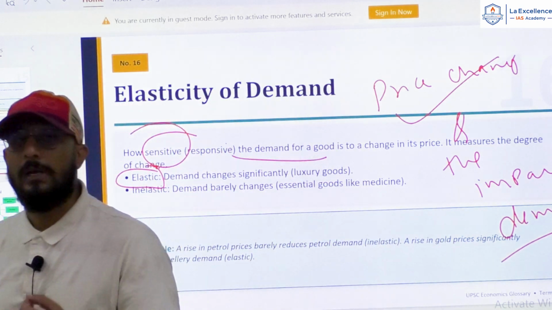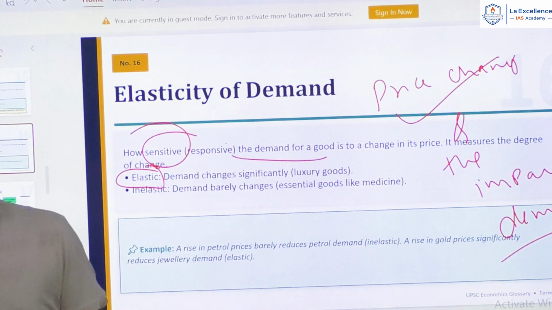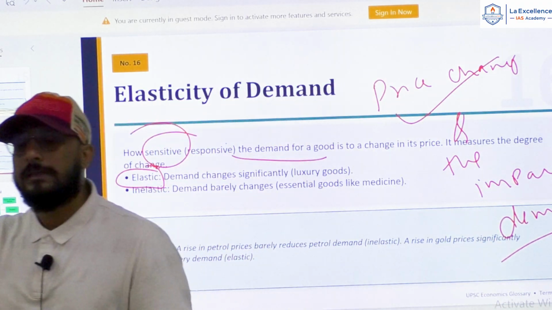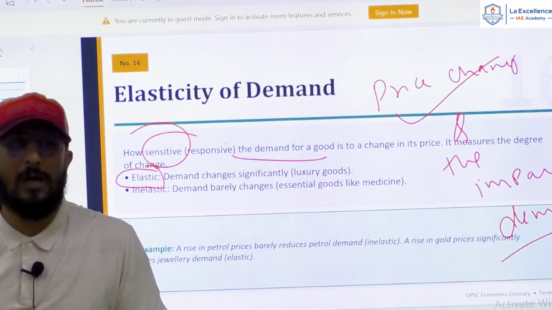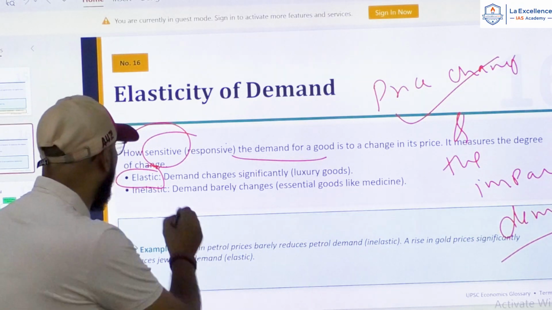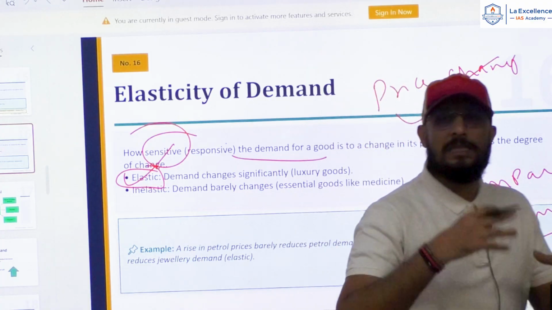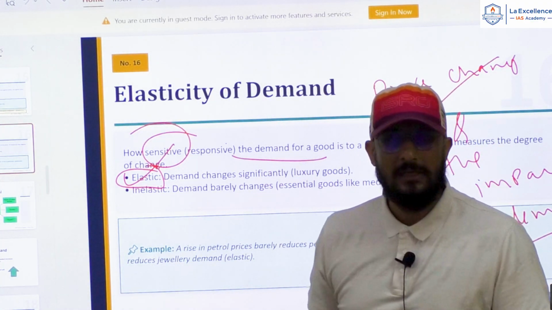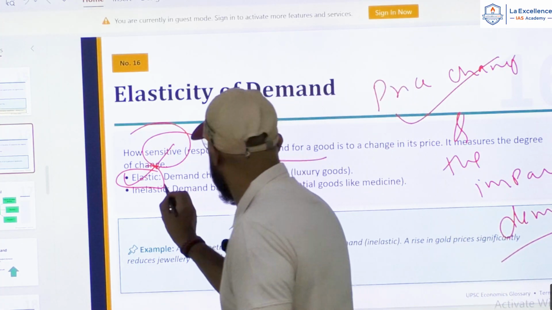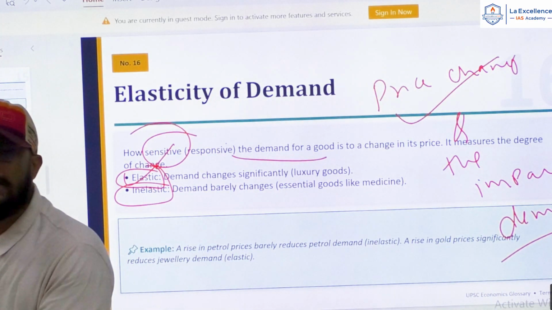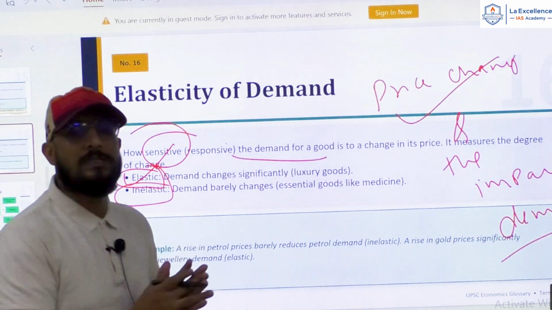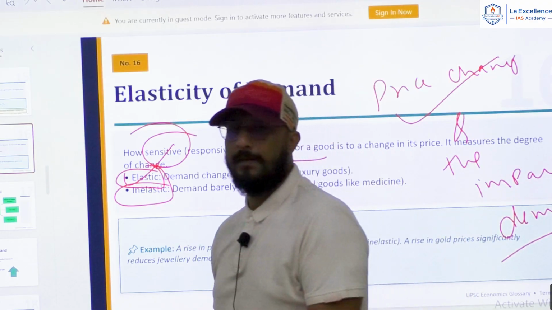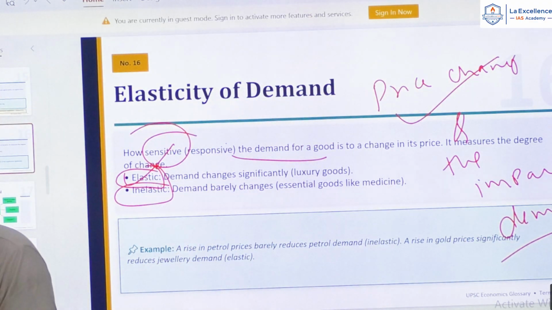Or the luxury watch, it is very elastic. Can I say that? For example, basmati rice. If basmati rice today it is 100 rupees a kg, if it becomes 150, right, the demand is elastic. That means demand will come down. Right? So wherever the goods where the price rise leads to higher increase or higher decrease in demand, that is called as elastic demand. Right? Now, inelastic demand means here demand for goods and services does not change much even though prices change. Right? Demand remains almost the same.